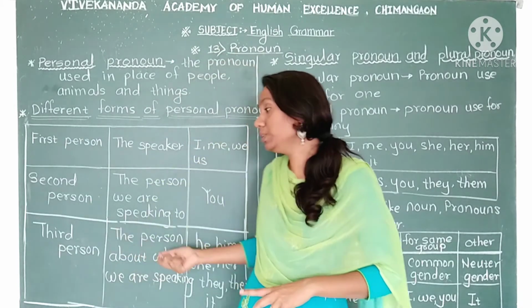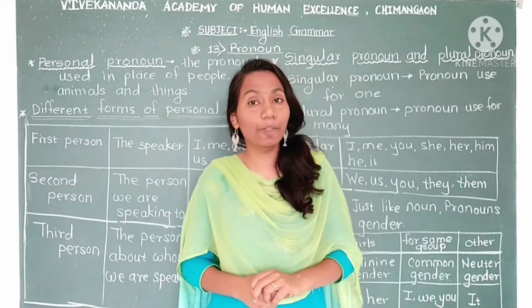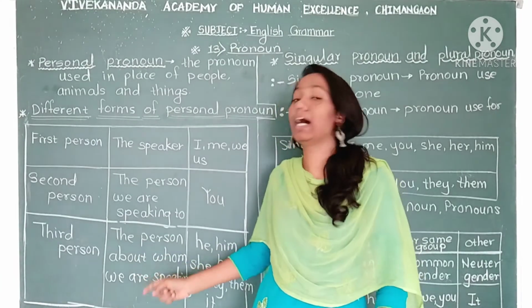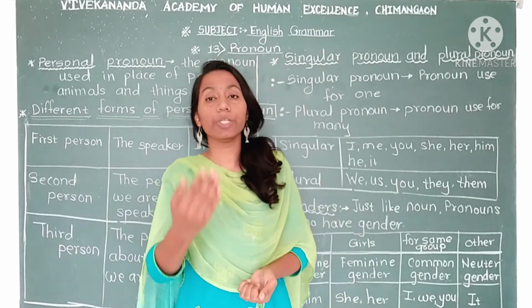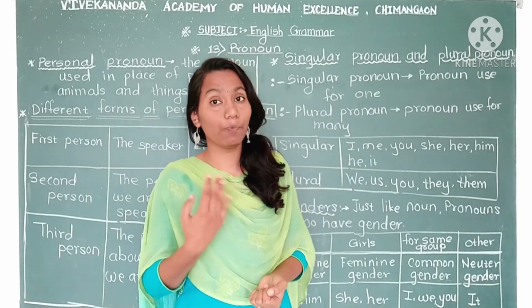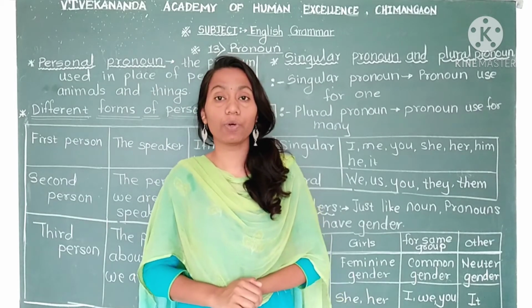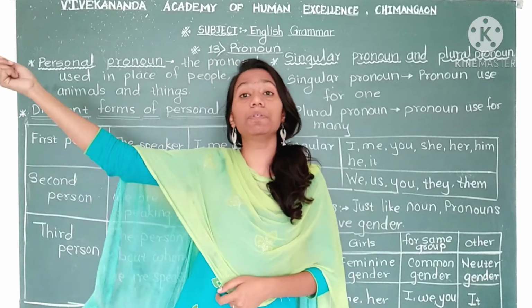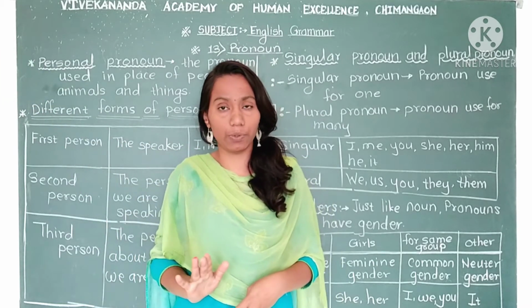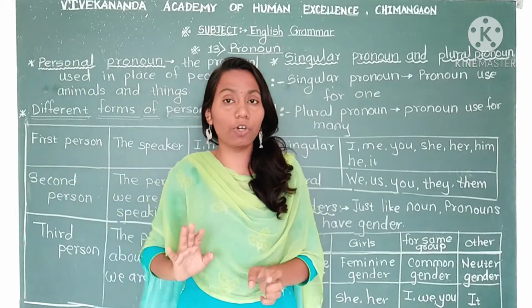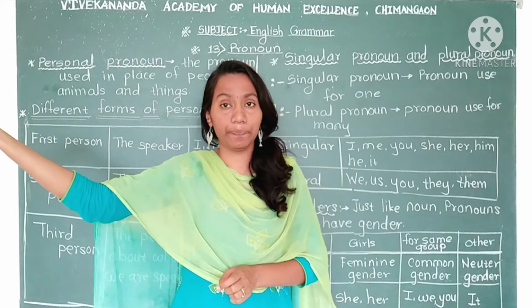Okay. Now see the third person. Third person means what? The person about whom we are speaking. Now you and me, we are here, right? And we both are talking with each other. But we are talking about a person who is not in the conversation. I want to tell you about one boy or one girl who is not here. I want to talk about them.